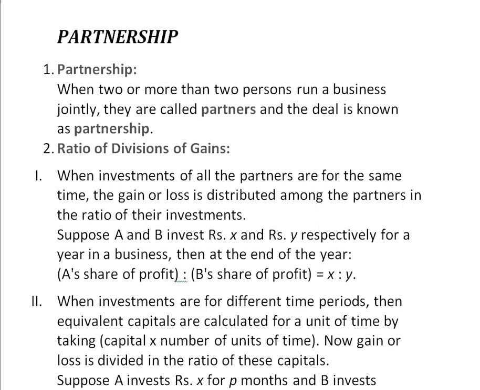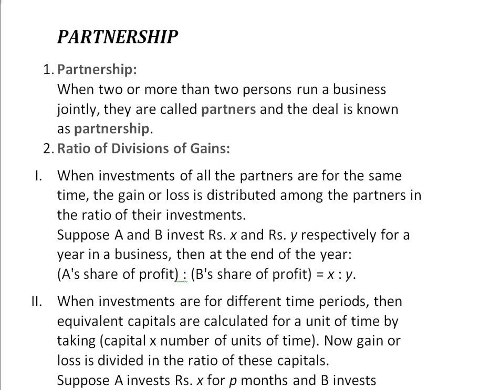What is the ratio of division of gains? When the investments of all the partners are for the same time, the gain or loss is distributed among the partners in the ratio of their investments. Suppose A and B invest X and Y respectively for a year in a business, then at the end of the year, A's share of profit to B's share of profit will be X ratio Y.